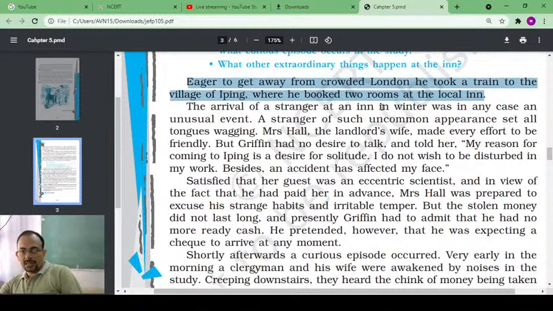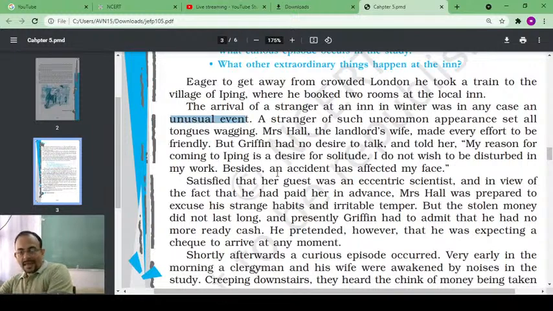The arrival of a stranger at an inn in winter was in any case an unusual event. So when he came to an inn in a village, it was something unusual because normally in winter no one comes. So he became a stranger, he became the talk of the village people, he became the center of attraction for the village people because he came at such an odd time in the cold winter season.